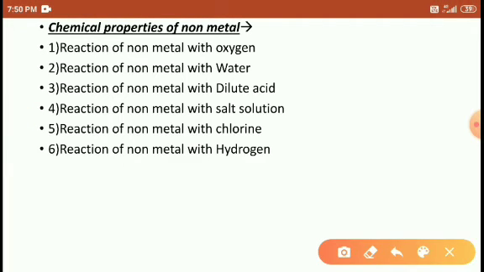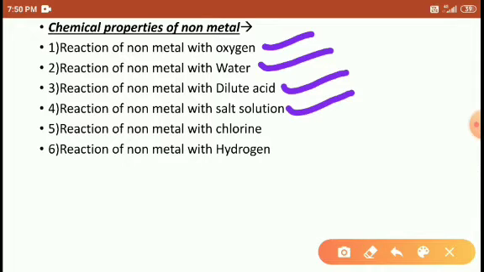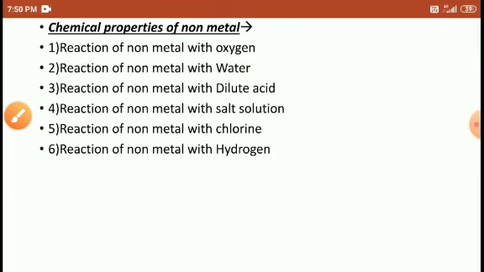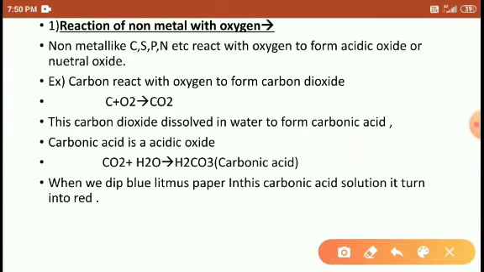Okay, next is the chemical properties of non-metals. There are 6 properties: non-metal with oxygen, non-metal with water, non-metal with dilute acid, non-metal with salt solution, non-metal with chlorine, and non-metal with hydrogen. Right, students? So let's see one by one.